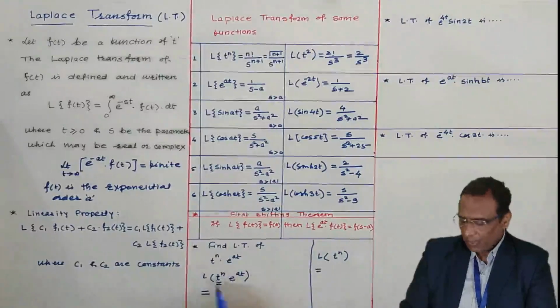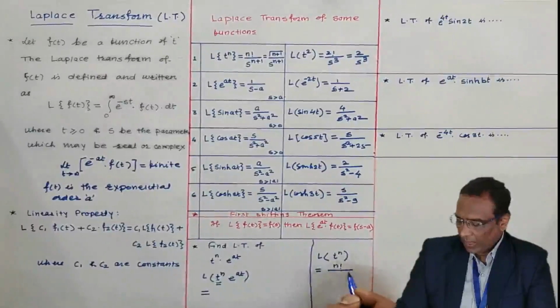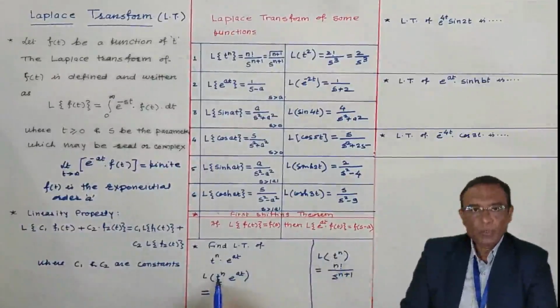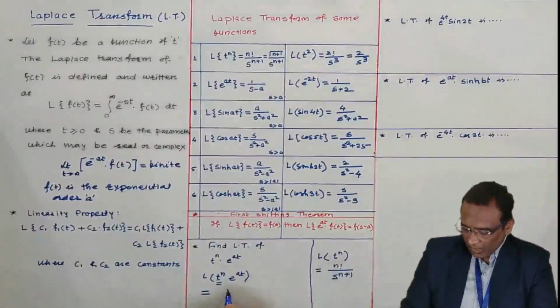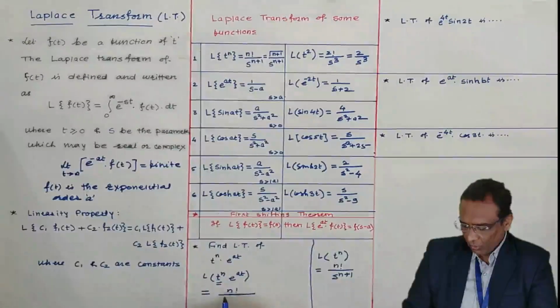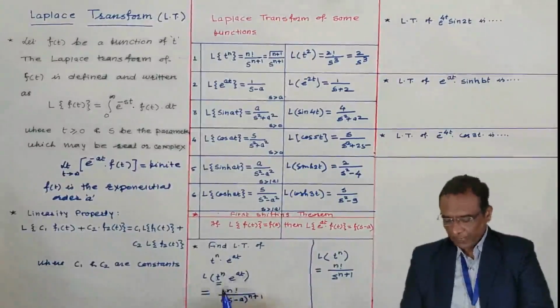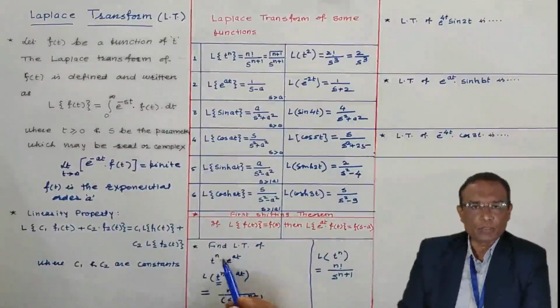Take the Laplace transform of t to the power n, and by formula, it is factorial n by s to the power n plus 1. This is the Laplace transform of t to the power n. And in that Laplace transform, replace s by s minus a, that's all. This is the Laplace transform of t power n e to the power at. In examination, n and a may be replaced by any other fixed constant.